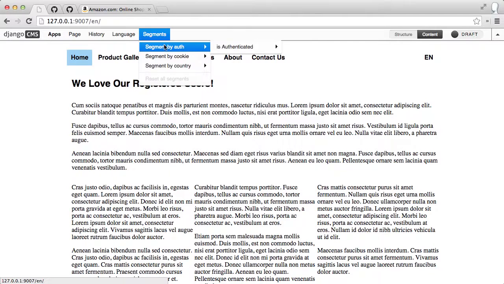and that's because I'm using a segment plugin called Segment by Auth. And basically it's a modeless cookie. There's no configuration options except maybe a label. And basically it will only trigger that content if the user currently looking at the page is authenticated. So naturally, since I just logged in, I am authenticated, and so I see that content.